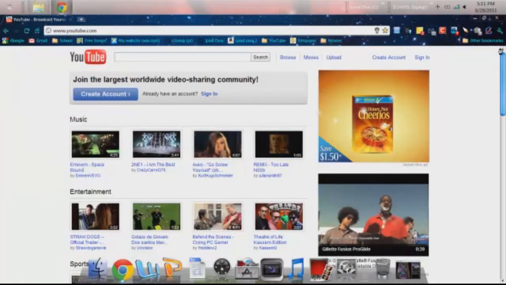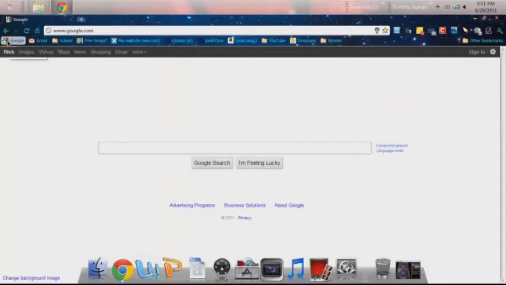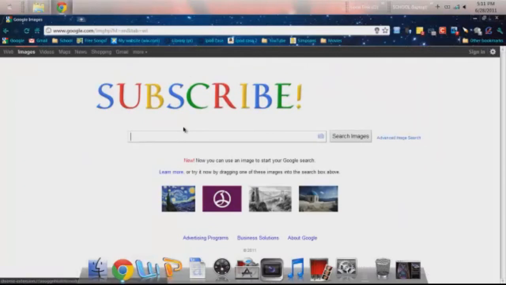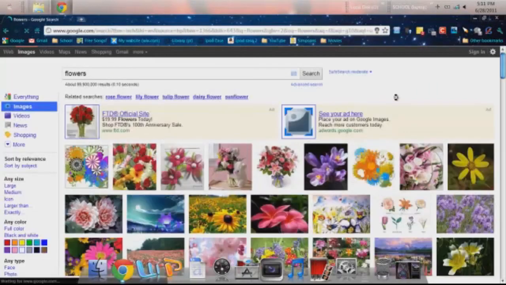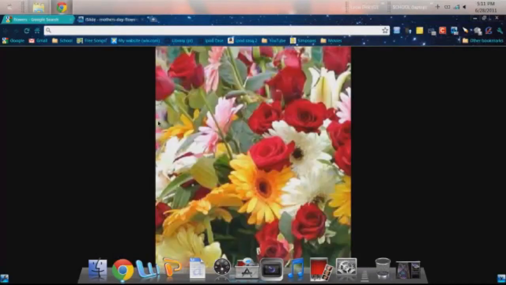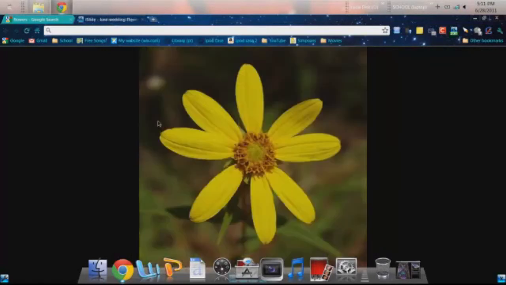Okay, and next is this IS. It's called Create Slideshow, and it's just for viewing images in bigger picture HD. So I'm just going to go to images. I'm just going to search something random here, flowers, whatever. You can just click on IS. It'll show how many pictures are on the web page, and with the arrow keys, you can just scroll through the pictures, and it'll be bigger than the regular Google images.